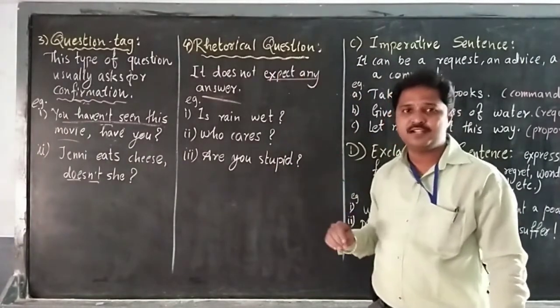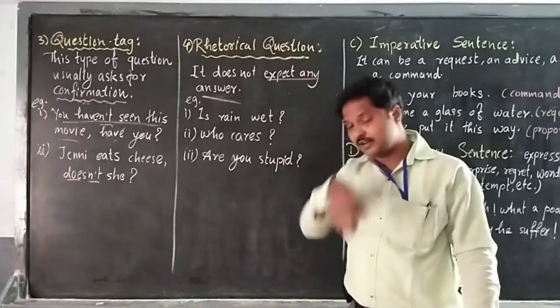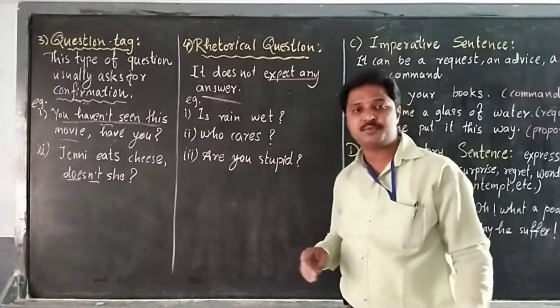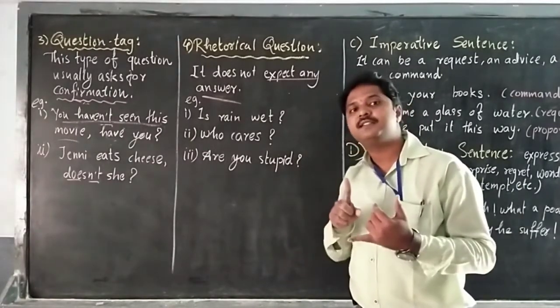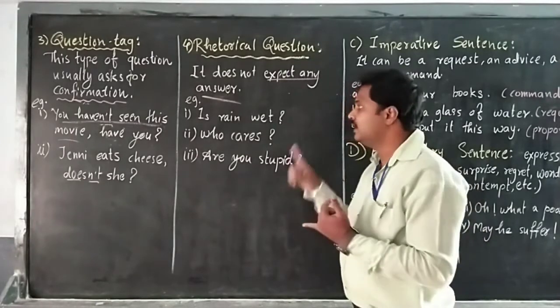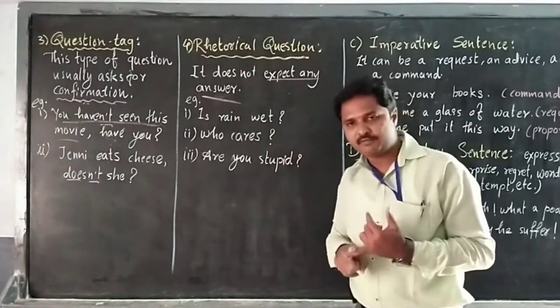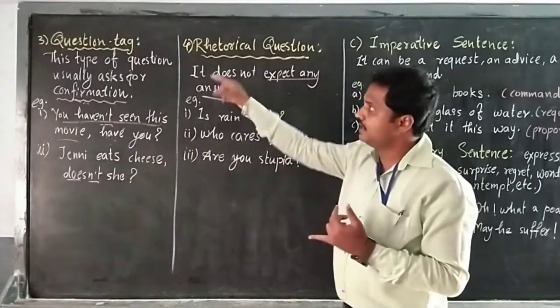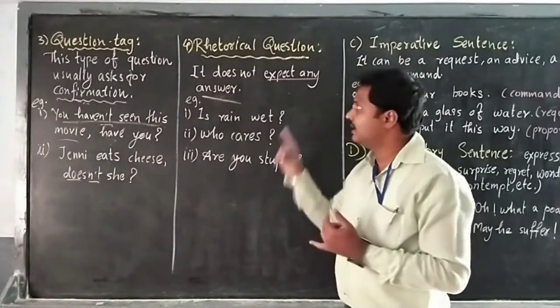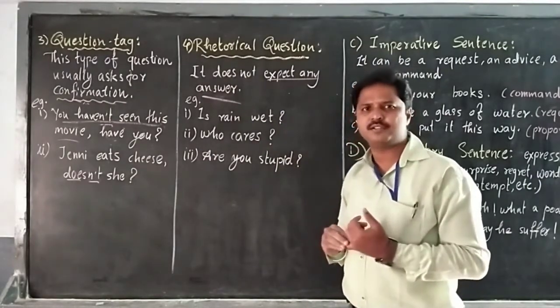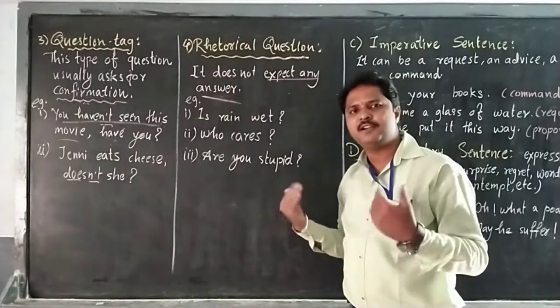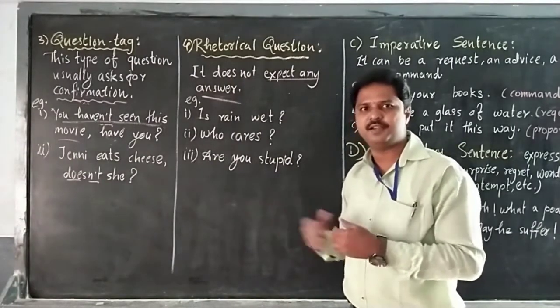So these are the four kinds of interrogative sentence. The first one we have seen is the WH question, the second is the verbal question, the yes-or-no type question. The third is the question tag, and the fourth is the rhetorical question. Now let us move to the third and fourth kinds of sentence.